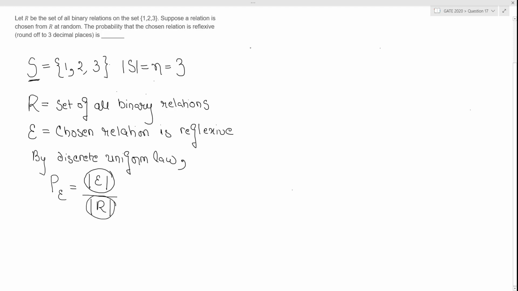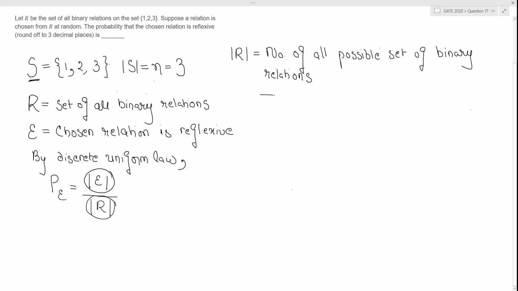So now at first let us try to find out the cardinality of R, which is the number of all possible set of binary relations. So let me draw quickly a matrix.